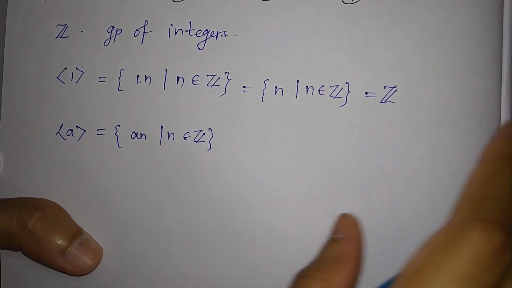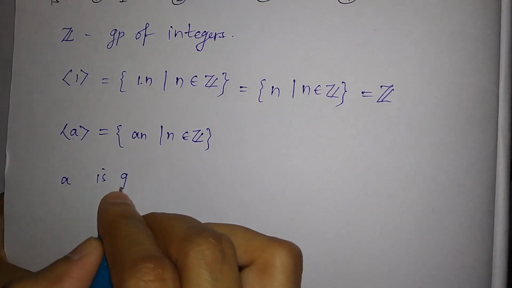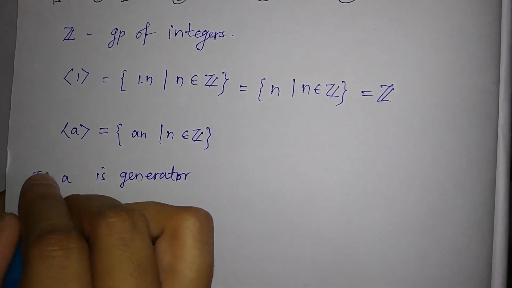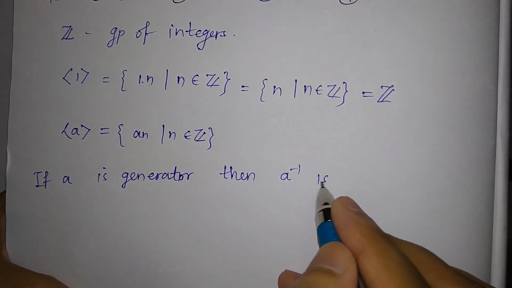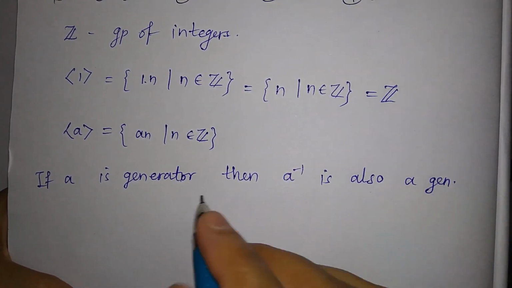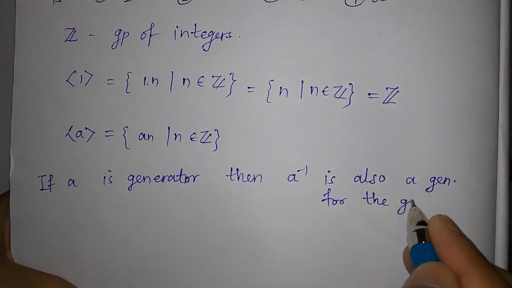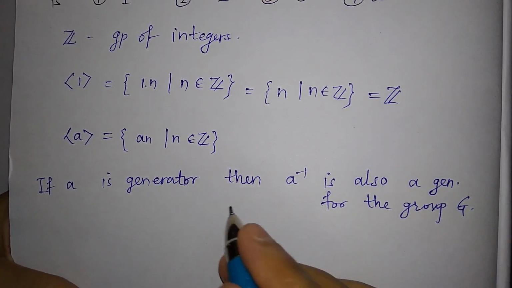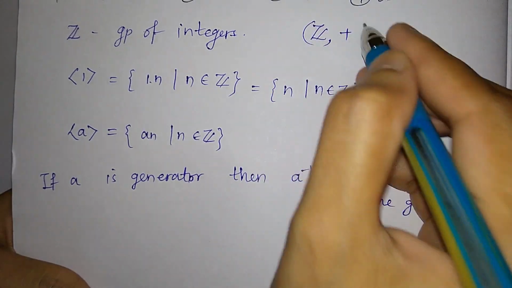And just recall that if a is a generator, then a inverse is also a generator for the group G. But here Z is a group under addition, right?